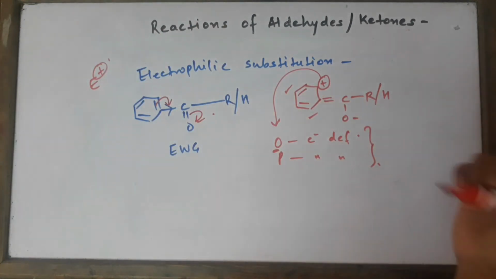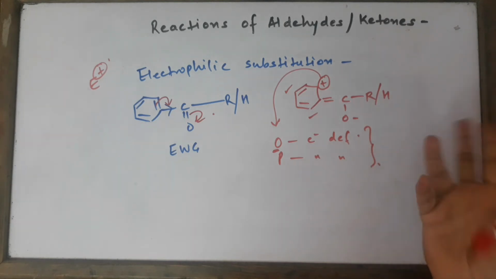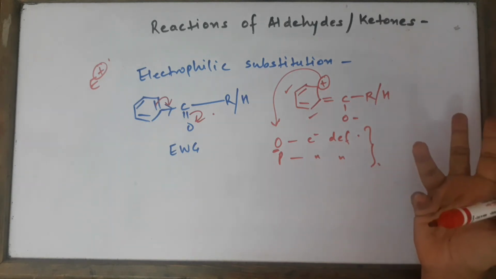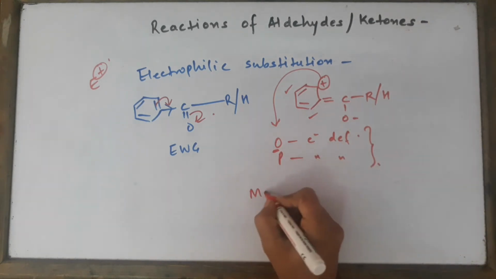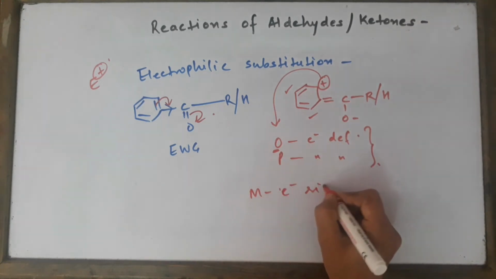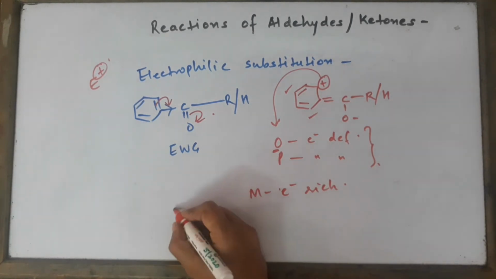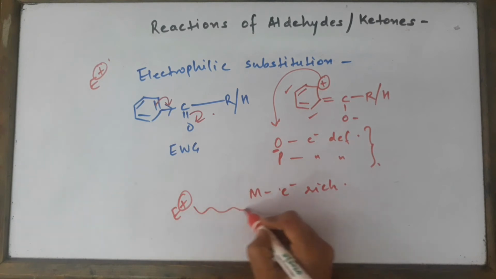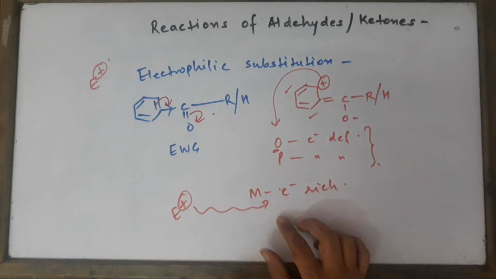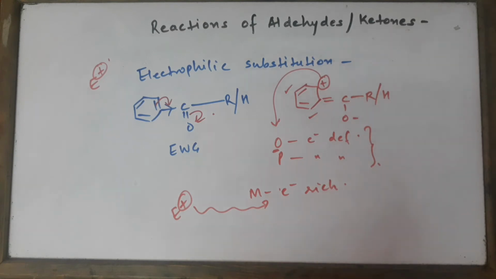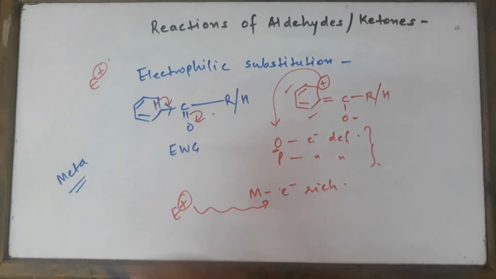So definitely when the carbon atoms are electron deficient and the electrophile is also deficient, why will they come together? There will be a lot of repulsions, and the electrophiles are not going to attack the ortho and the para positions. So basically the meta position is comparatively electron rich in the case of aromatic aldehydes or aromatic ketones, and hence the electrophile is very quickly going to attack the meta position. So what we learn here is that the products are exclusively going to be meta products.